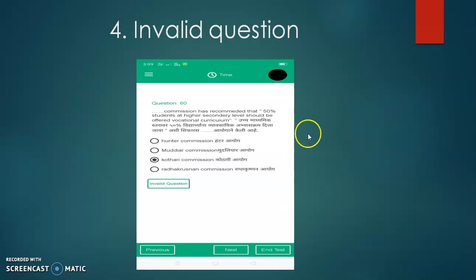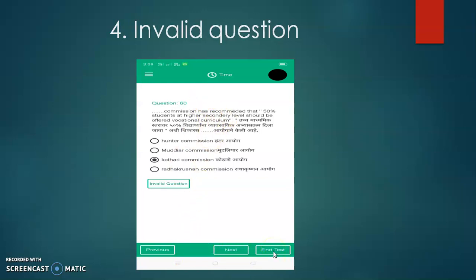Now you may have a set of 50 to 60 questions, and let us say this is question 60. When you have chosen an option and go further, at the bottom it shows an invalid question. You cannot go previous, and as it is the 60th question, you cannot go next either.